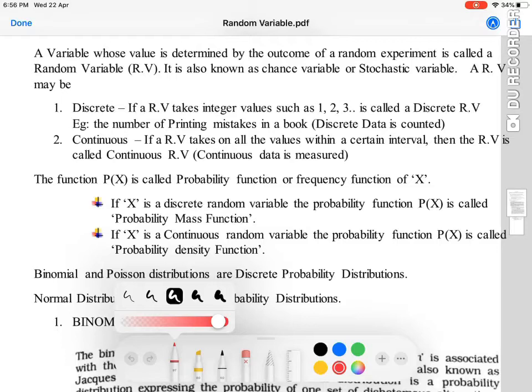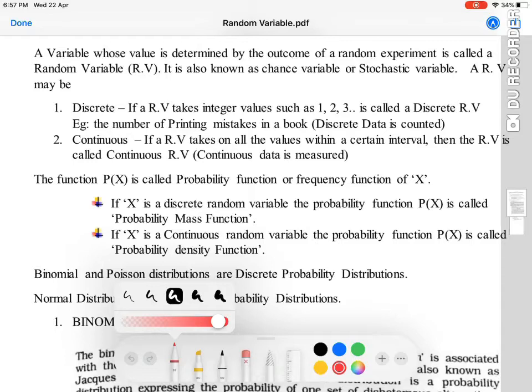For example, if I toss a coin, that is a random experiment. The probability of getting a head is equal to 1 by 2, so 1 out of 2 outcomes. So 1 by 2 is going to be the value of that probability. If I take that particular event as my variable, that is going to be the value of my variable. So that is the random variable. That is an example of a random variable.